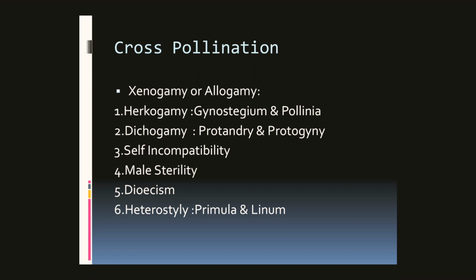So what is hercogamy? Hercogamy is when, in some bisexual flowers, the structure of male and female sex organs provides a barrier to self-pollination. It may be due to the condition of stamens and stigma.